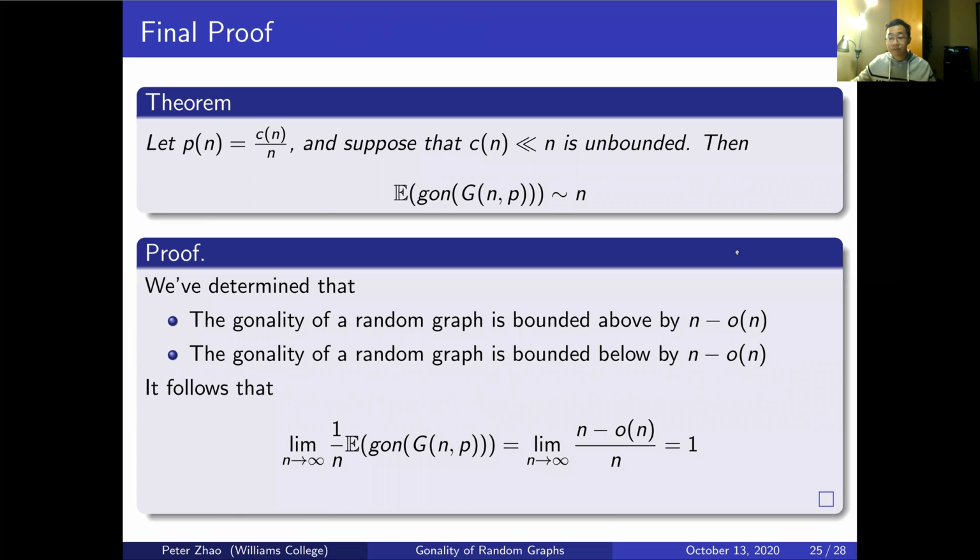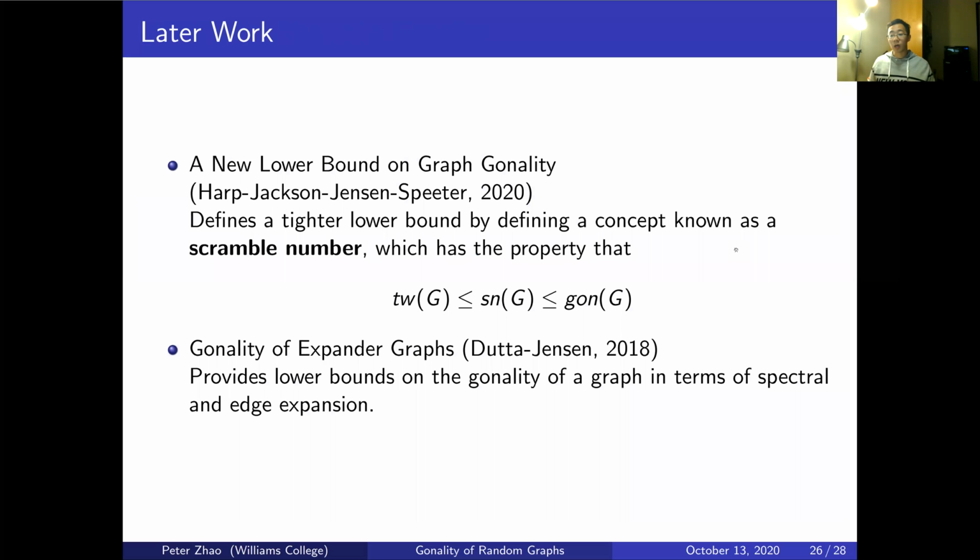This year, Harp, Jackson, Jensen, and Speeder, and Jensen, again, is the same Jensen that graduated from Williams, defined a concept known as the scramble number, which forms a stronger lower bound to the gonality of a graph given in this inequality, such that the tree width is less than or equal to the scramble number of a graph, which is less than or equal to the gonality of a graph.